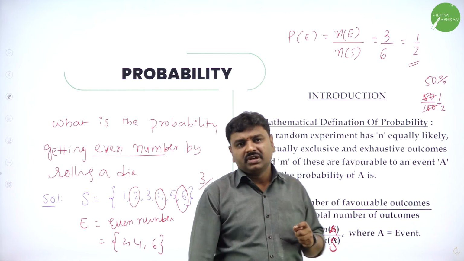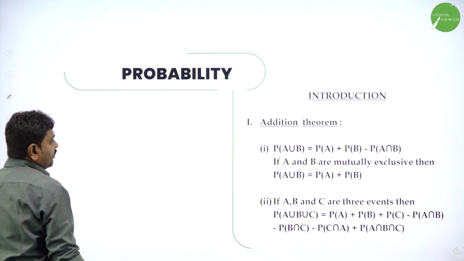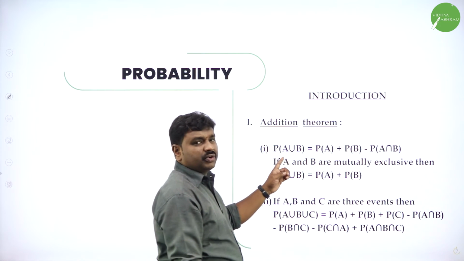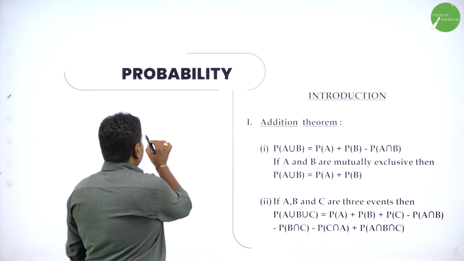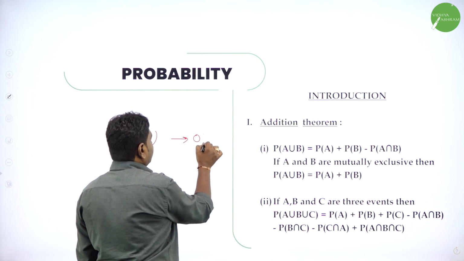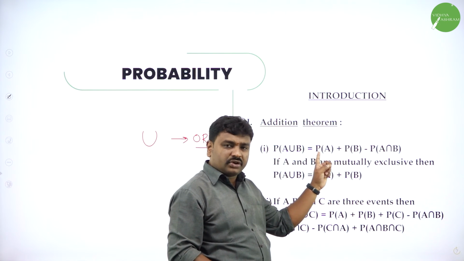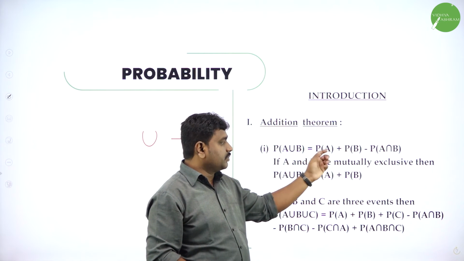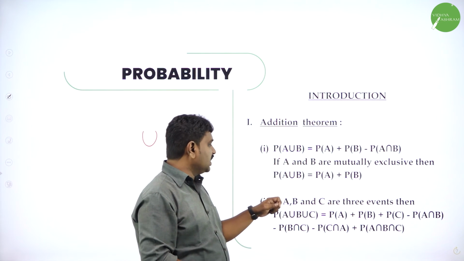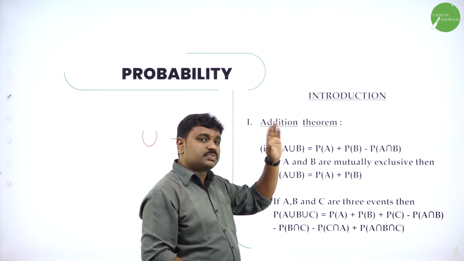This is the basic. Then we have the axiomatic approach, the formulae of probability. P of A union B is P of A plus P of B minus P of A intersection B. Union means OR, as you learned in set theory in first year. P of A or B is P of A union B. From the sum, remove the intersection, you will get the union. Similarly, P of A intersection B is P of A plus P of B minus P of A union B.